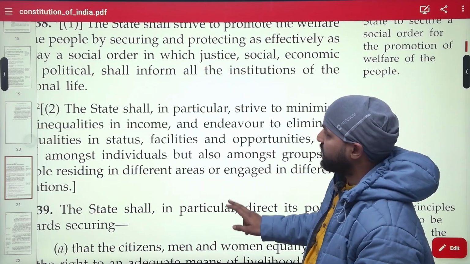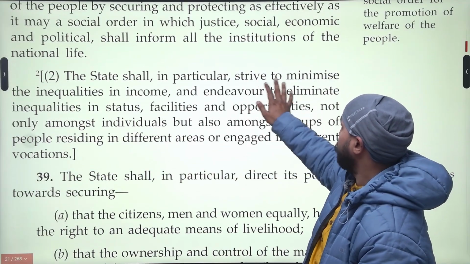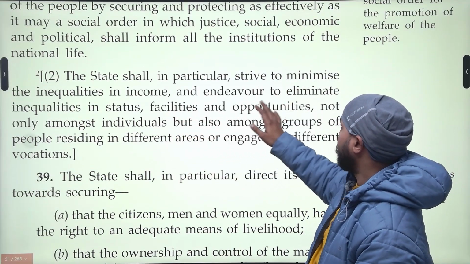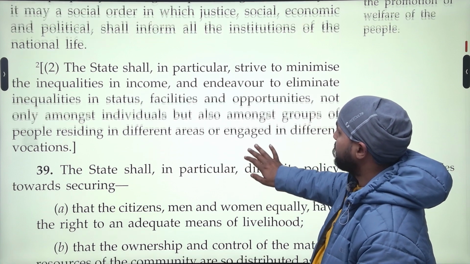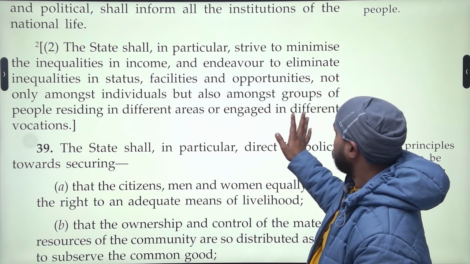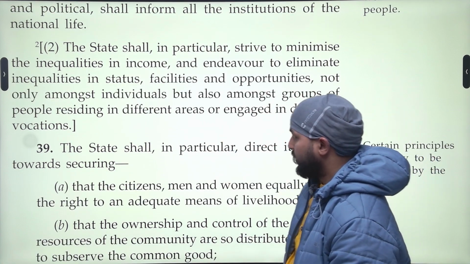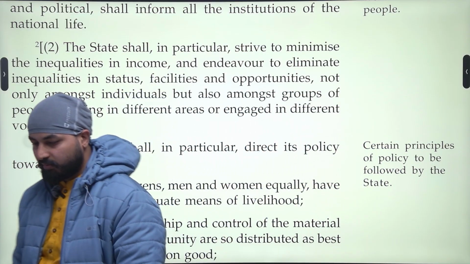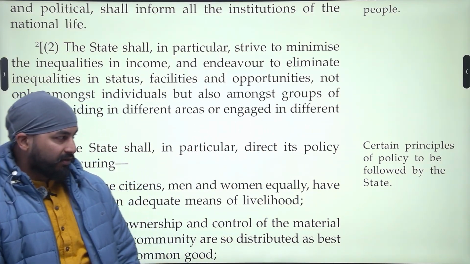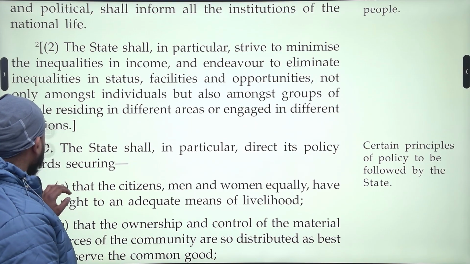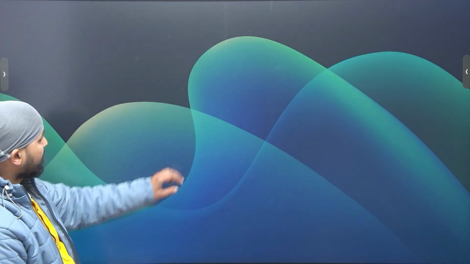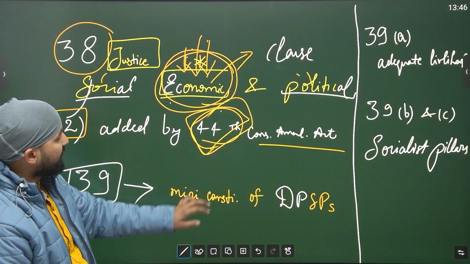Now we will discuss the text. Strive to minimize the inequalities in income and endeavor to eliminate inequalities in status, opportunities. Okay. So here we are discussing minimizing inequalities. Why do we have to do this? So that the nation as a whole progresses together. Okay.